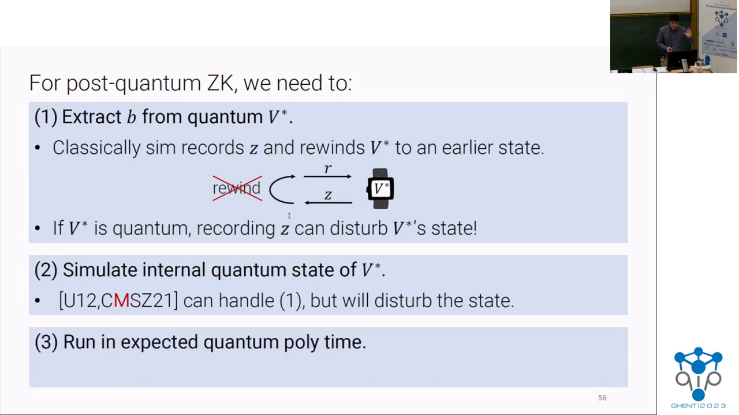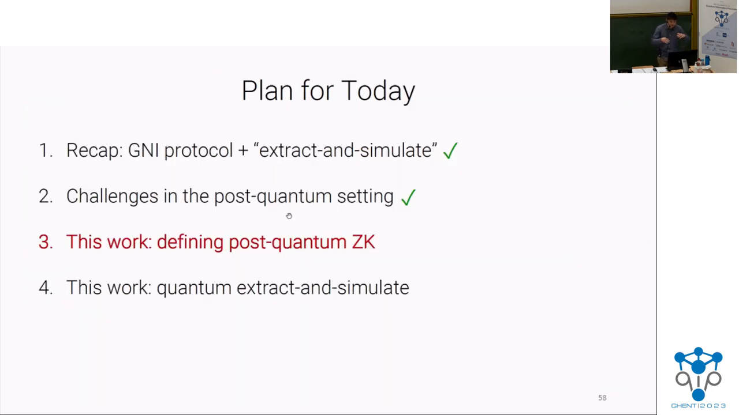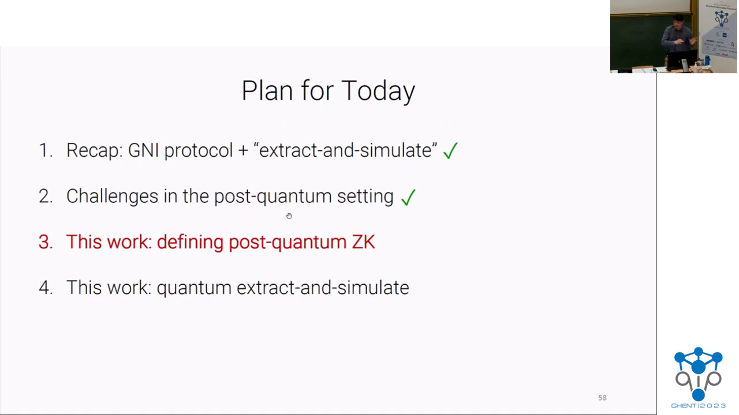And finally, you need to do all of this in expected quantum polynomial time. And the difficulty here actually turns out to be definitional, in that nailing the right notion of variable time quantum simulation turns out to be quite subtle and is pretty closely related to a bunch of definitional issues that arose in the 90s when people were formalizing the basics of quantum Turing machines. So I'm actually going to address the last problem first. What do we have to do to define post-quantum zero knowledge? And then after we handle this, I'm going to go back and talk about how we achieve this definition and do extract and simulate.